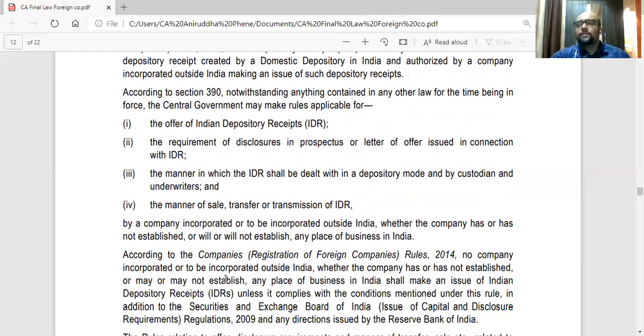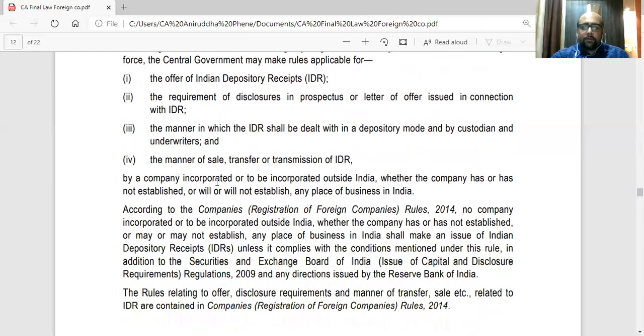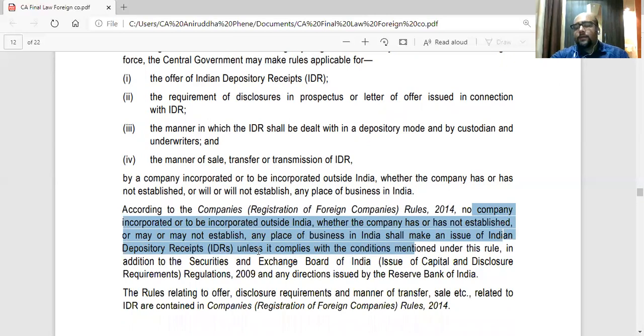The rules will be because they want to protect the investors. Because now foreign companies are involved. Also, no company shall make an issue of IDR unless it complies with conditions of SEBI, ICDR regulations, that is issue of capital and disclosure requirements, and also directions of RBI. So SEBI, anyways, you have to comply with because it's an issue, and RBI also because you are a foreign company.